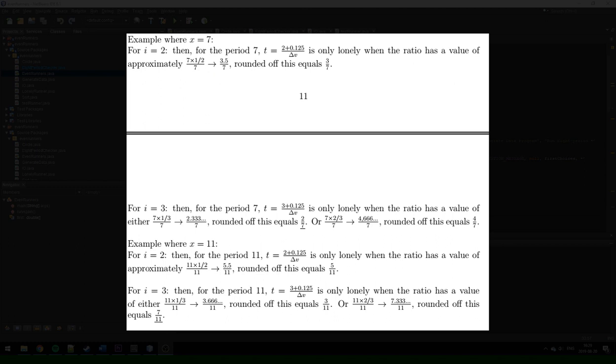For I equals 3, then for when t equals 3.125 divided by delta v is only lonely when the ratio has a value of approximately 7 times a third divided by 7, or at approximately 7 times 2/3 divided by 7. For some of the cases where x isn't particularly big, only one of those values will be the one required, and for this case it's where 7 times a third is divided by 7, which rounded off equals a ratio of 2 divided by 7.